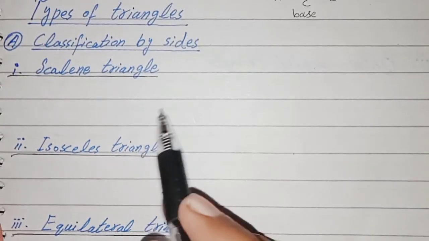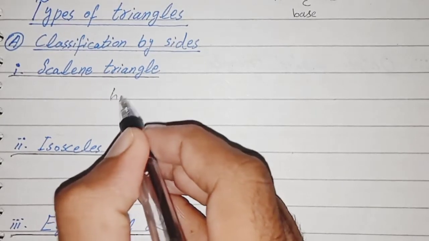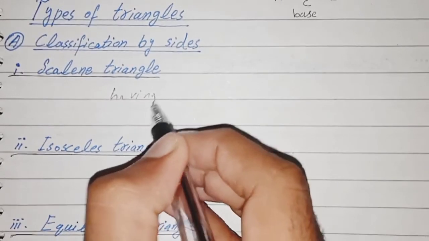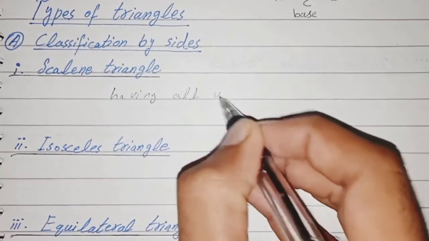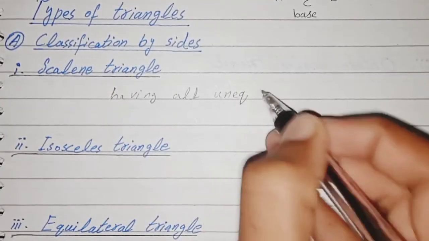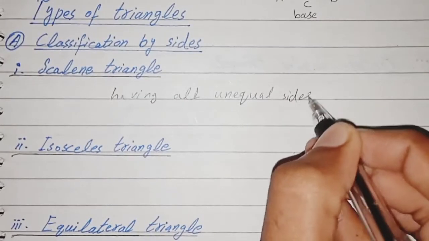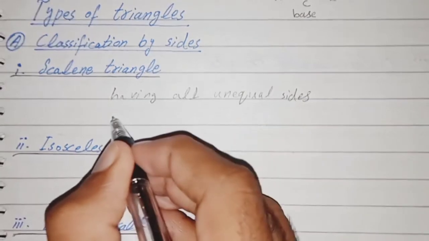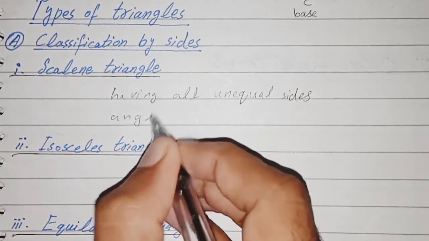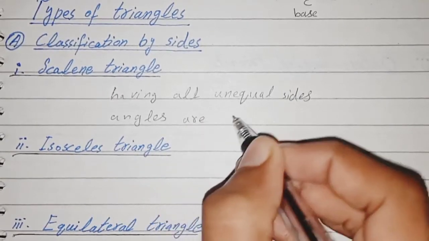Scalene triangle: a triangle having all unequal sides. A triangle having all unequal sides means the angles will also be unequal or different.